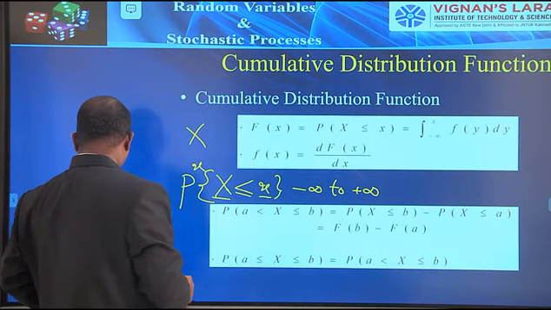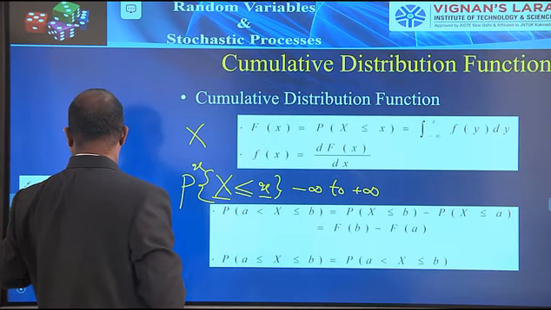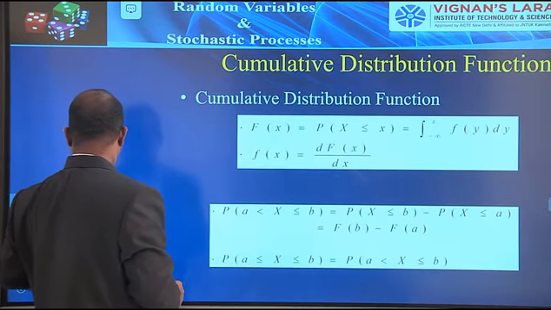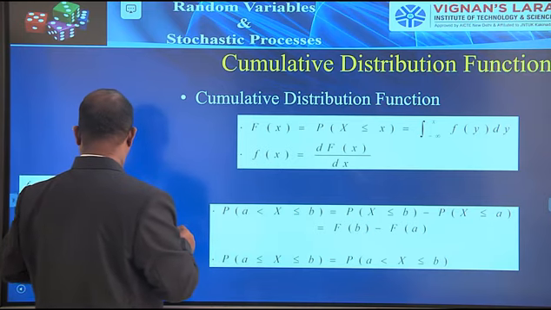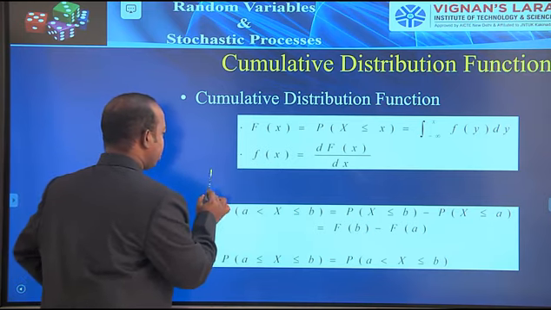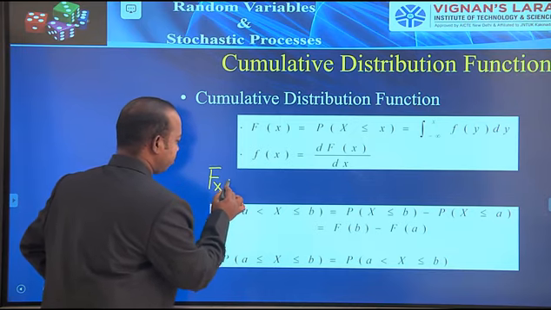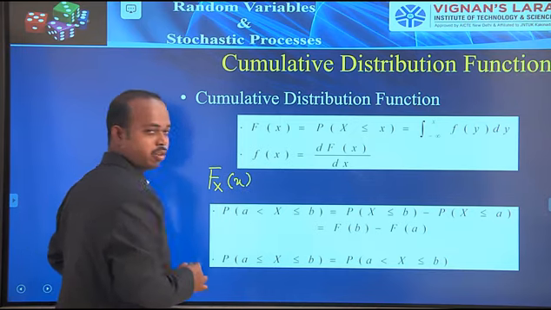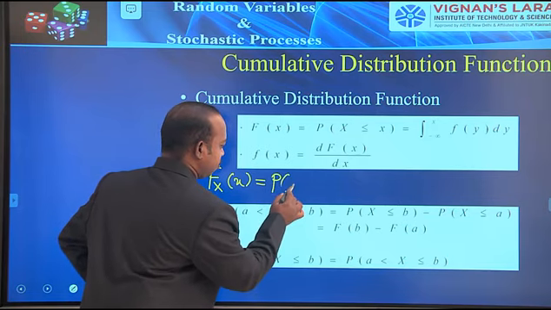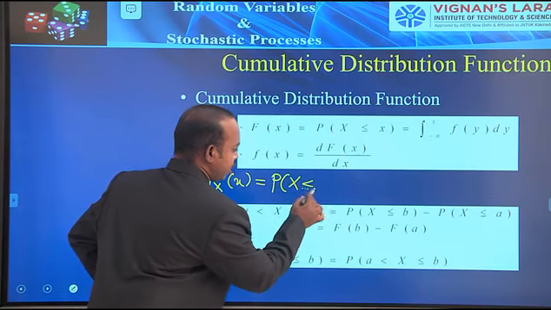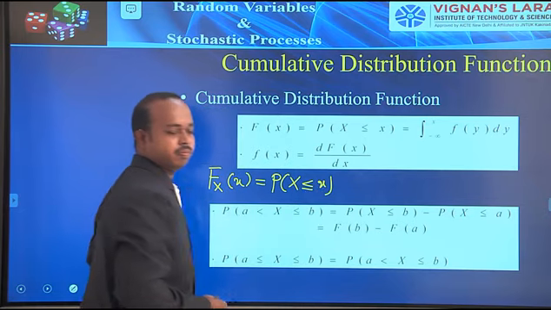So mathematically we represent this as F_X(x) equal to the probability of capital X less than or equal to small x.